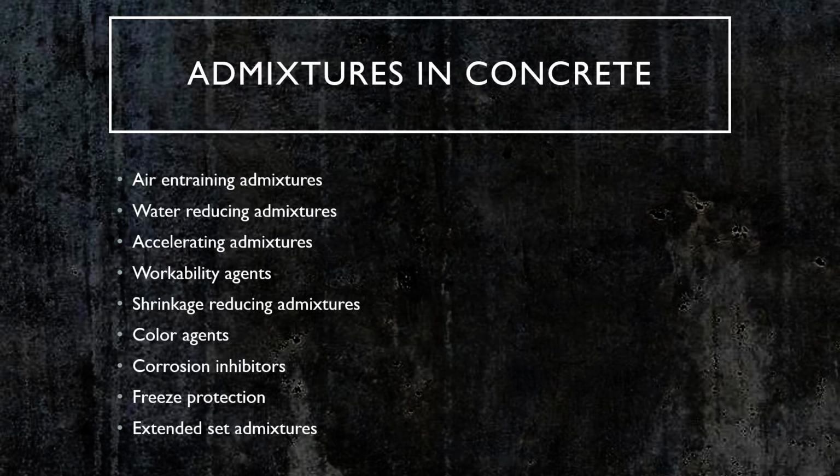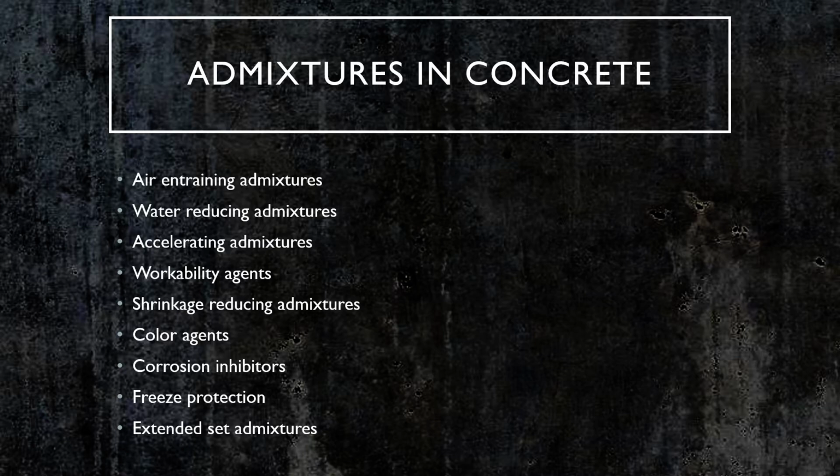So besides these basic ingredients, there are other ingredients such as admixtures. There are different types of admixtures and they each serve a specific purpose. There are air entraining admixtures, water reducing admixtures, accelerating admixtures, workability agents, shrinkage reducing admixtures, color agents, corrosion inhibitors, freeze protection, and extended set admixtures.